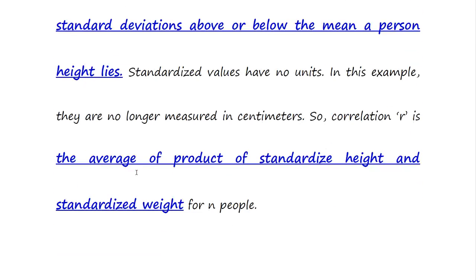So correlation R is the average of the product of standardized height and weight. We have two variables, height and weight. We first convert height into standardized form and weight into standardized form. Then we take the product of standardized height and standardized weight, and by taking their average, this is called correlation.